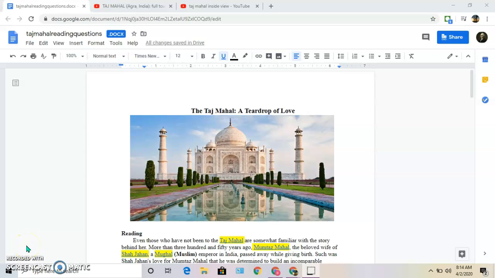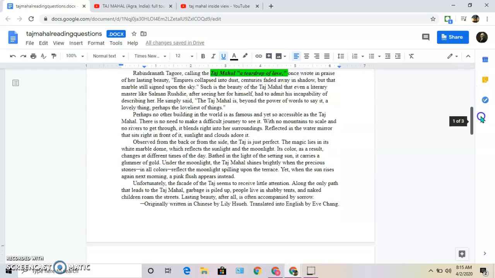Hello, welcome to today's lesson, the Taj Mahal, a teardrop of love. Why would someone have a teardrop of love? Maybe by answering that question, it'll help you understand the story behind the Taj Mahal. So that's what you're going to do today. You're going to read through this short reading, this passage here.